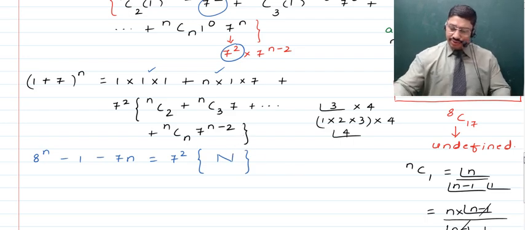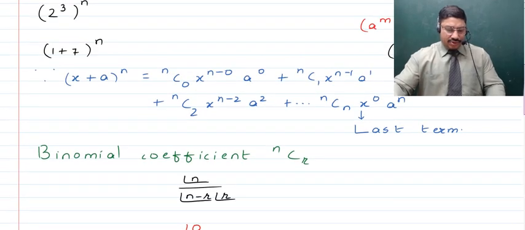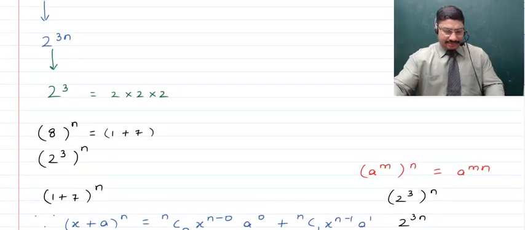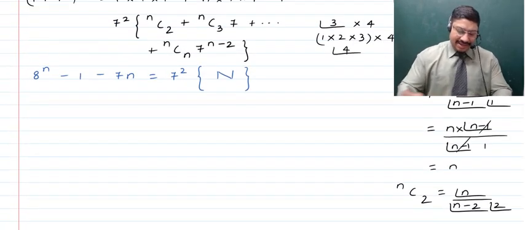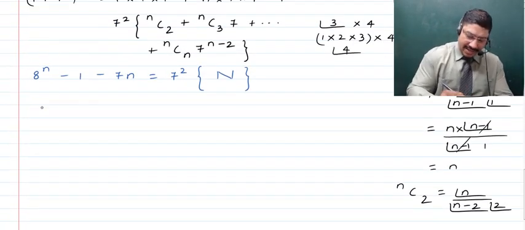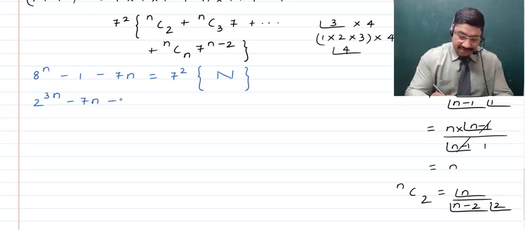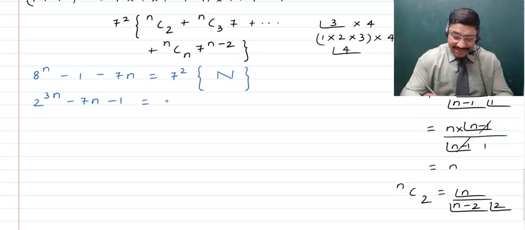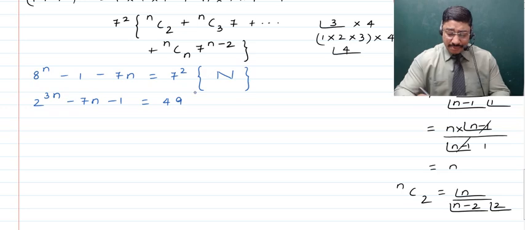So here, as such, you get to see that what you require to prove has been proved, as you require to prove that 2 raised to the power 3n. So again, this 8 raised to the power n can obviously be written as 2 raised to the power 3n as we saw it, and from that if we subtract 1, or rather first let's subtract 7n, and from that if we further subtract 1, then we find that this is going to be a multiple of 49, as this is 7 square multiplied with n, that is 49n, right?